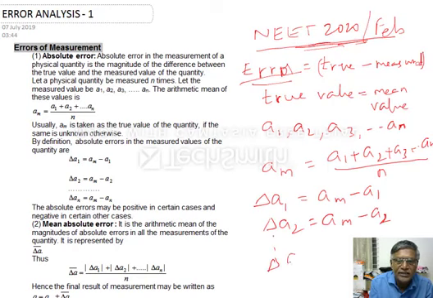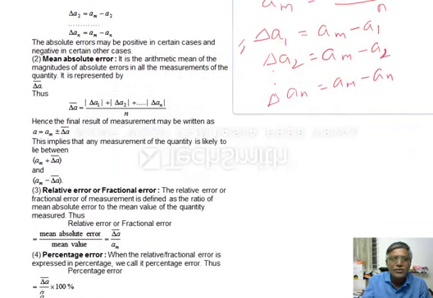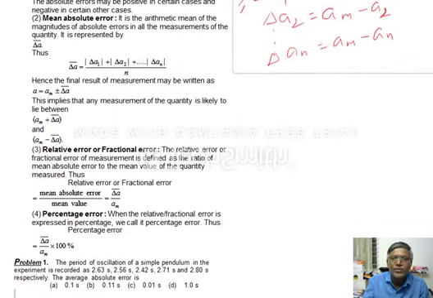So delta AN is equal to AM minus AN. So this value can be positive or negative also. So this error is known as absolute error in each value. ठीक है.